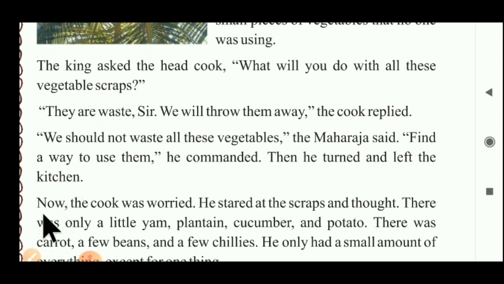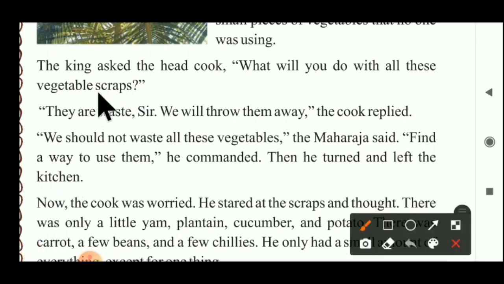Scrap means what? We have to understand. Here a new word, scrap, is given. Scrap means no longer useful things or small pieces of leftover. In our Gujarati language we can say DTA of vegetables. Can you understand DTA? Like that, scraps. Now the king asked, what will you do with all these vegetable scraps?